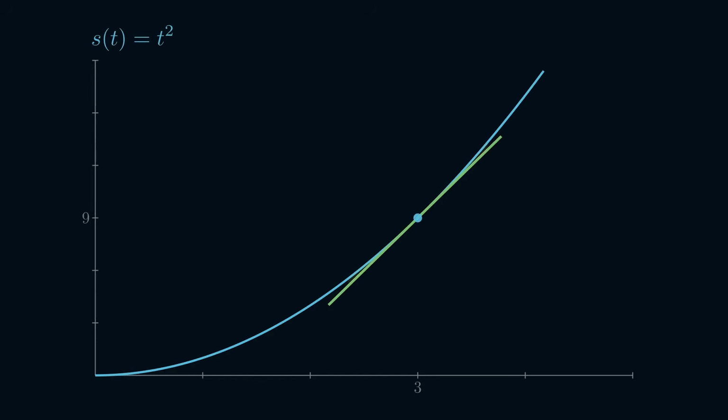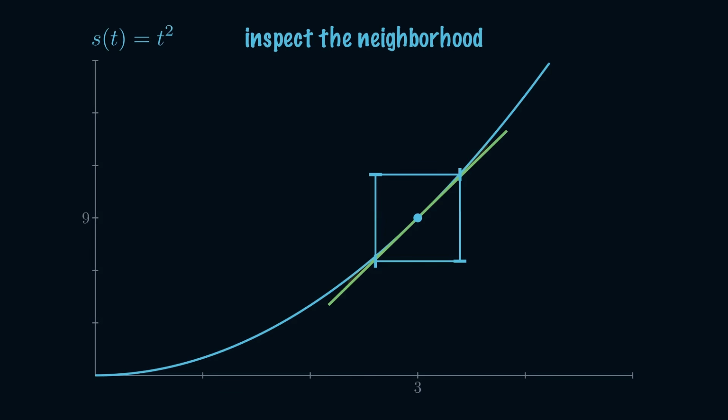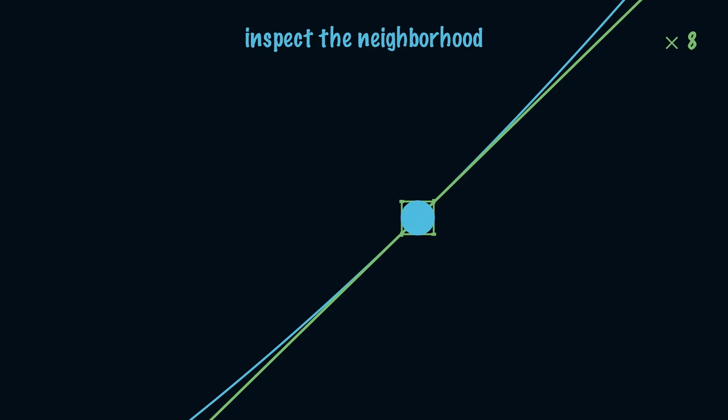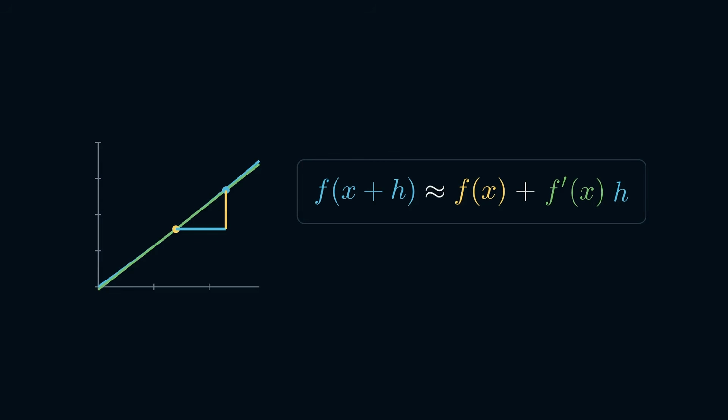From far away, the function is curved, but the closer we examine the neighborhood of one smooth point, the more the curve behaves like its tangent line. Zoom in once, twice, 3 times. Inside the viewfinder, the fundamental formula of calculus emerges. f of (x plus h) is approximately f of x plus f prime of x times h. New output is approximately current height plus slope multiplied by horizontal nudge.